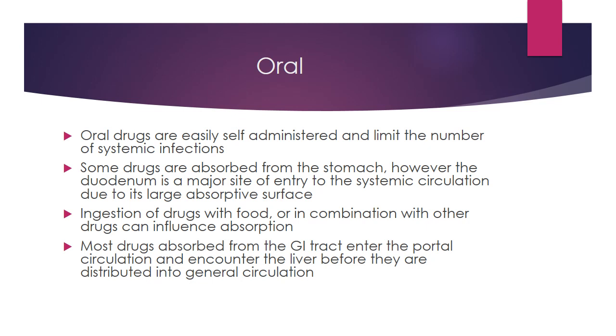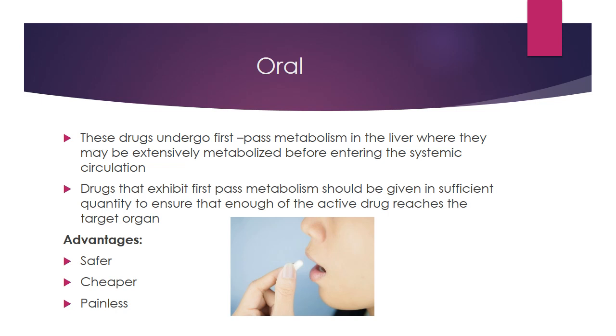Most drugs absorbed from the GI tract enter the portal circulation and encounter the liver before they are distributed into the general circulation, and their first pass effect will take place. I have already told you in detail what is first pass effect. These drugs undergo first-pass metabolism in the liver, where they may be extensively metabolized before entering the systemic circulation.